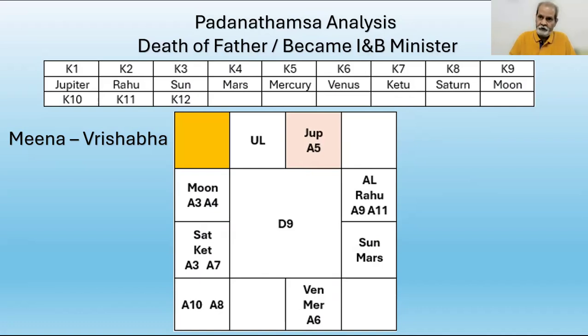The event of discussion is the death of the father. The eighth house indicates death. A8, the Arudha of the eighth house, is called Mrutyupada. It also indicates death.